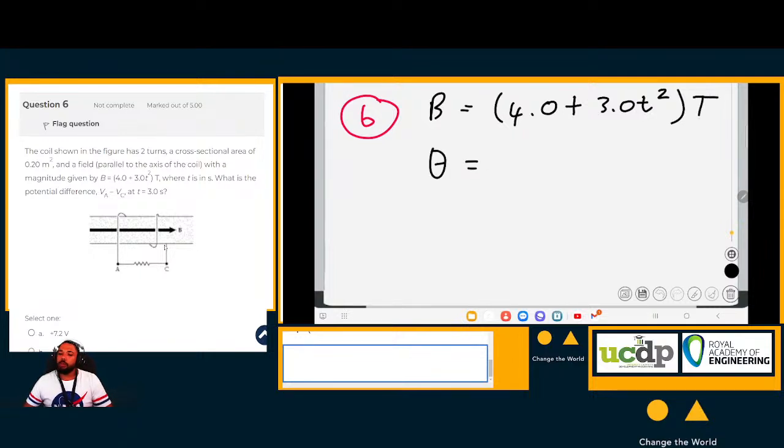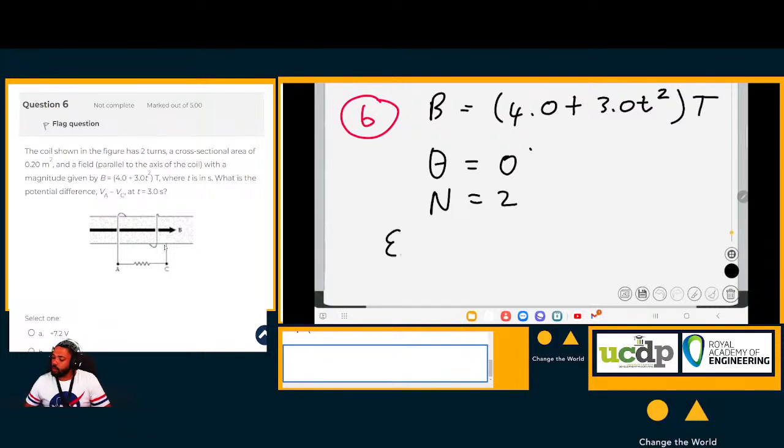Theta, we've established now, is the angle between the area vector, which is in this case pointing parallel, and the magnetic field, which is in the same direction. So the angle between them is 0 degrees. And what else do we need? N is equal to 2. That's all that we've been given.